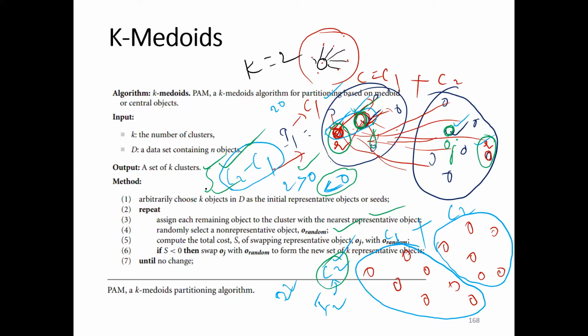If S is less than 0, what to do? If it is less than 0, you can swap. That means swap OJ with O random to form the new set of k representative objects. This process is repeated until there is no change, and this is also a stopping criterion. So this is all about the k-medoids method. An example is also there, but I will explain that clearly in the next class.